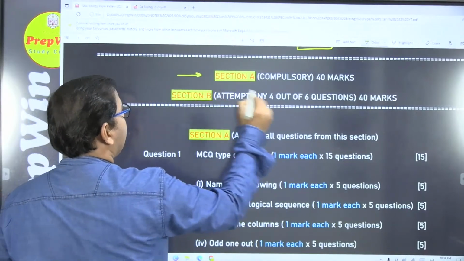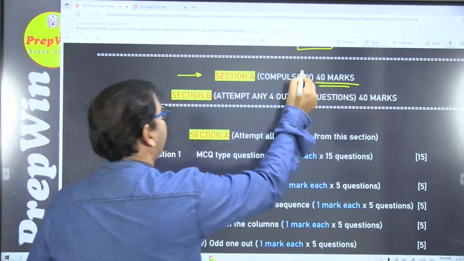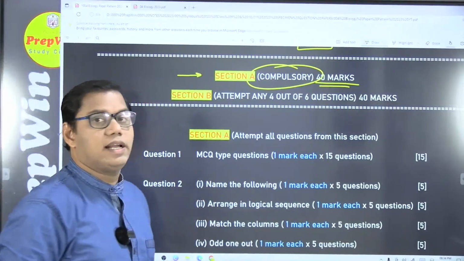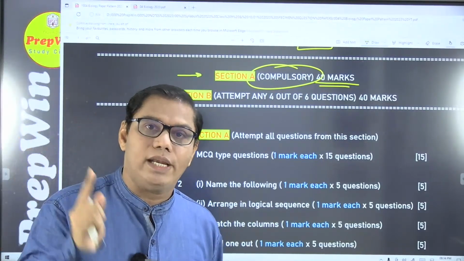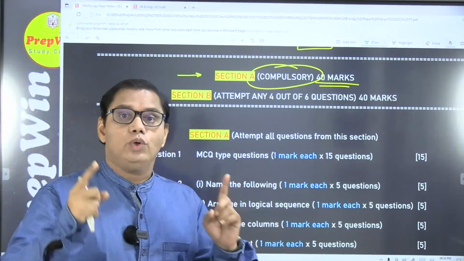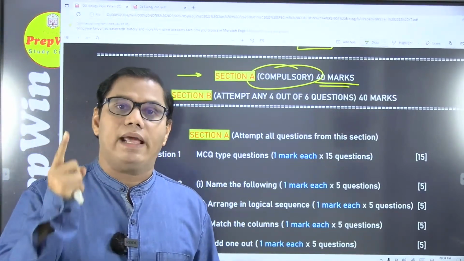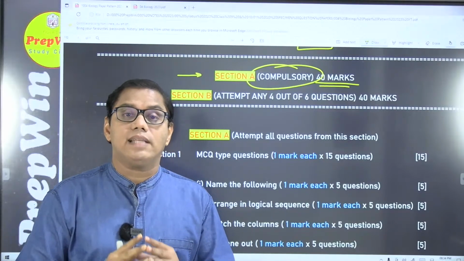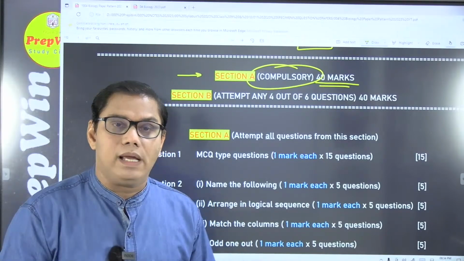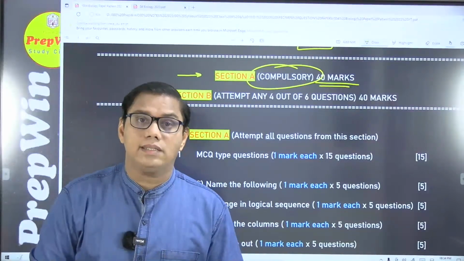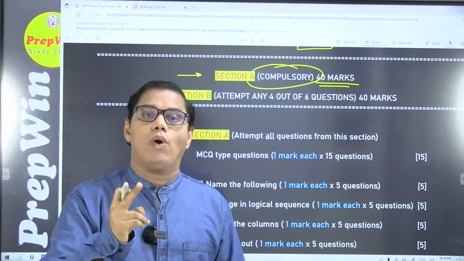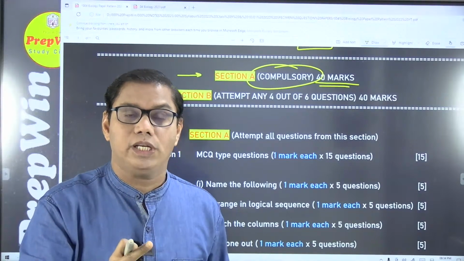Section A is for 40 marks, and all the questions in Section A are compulsory. You don't have any option; you have to solve each and every question. What is the implication of this compulsory Section A? It means that you cannot leave any chapter as an option.